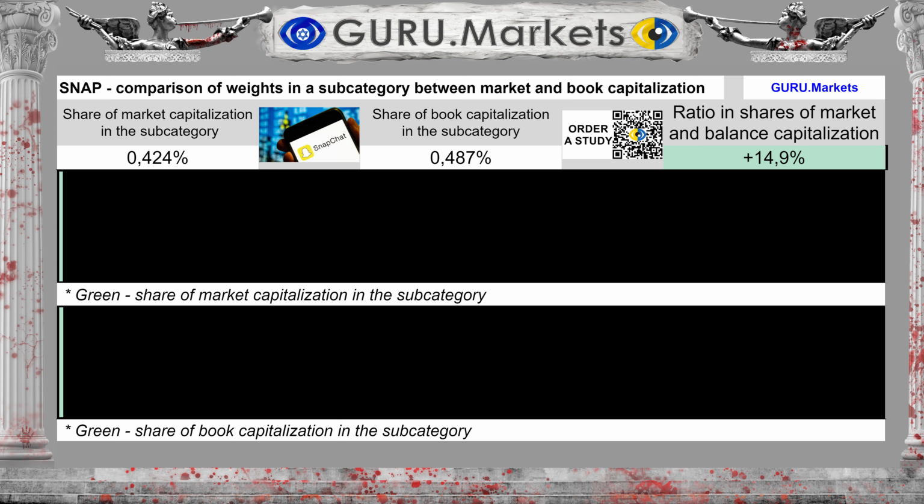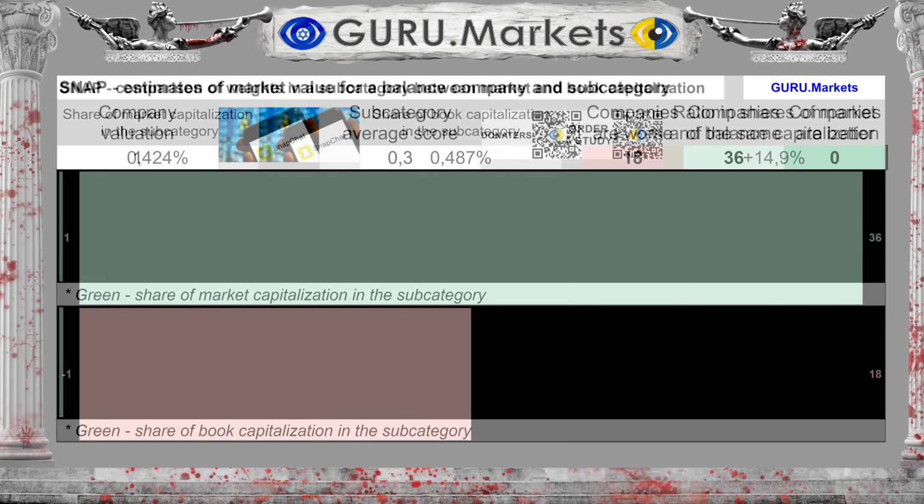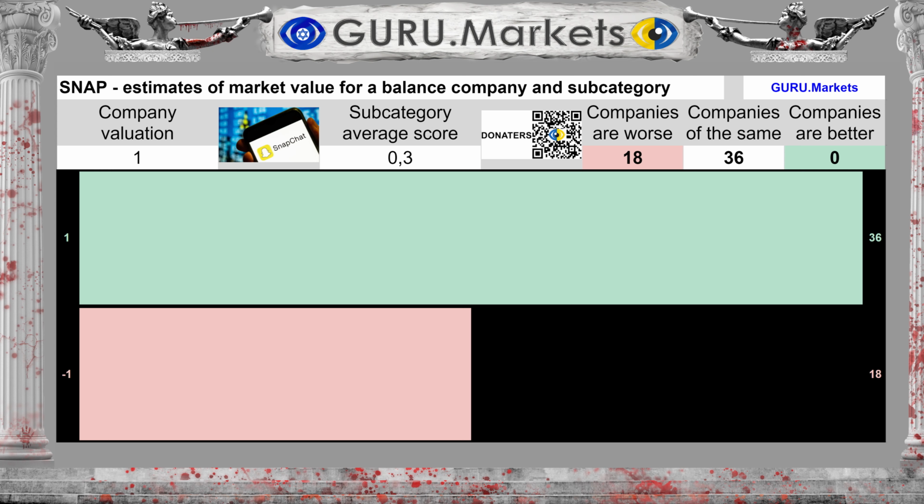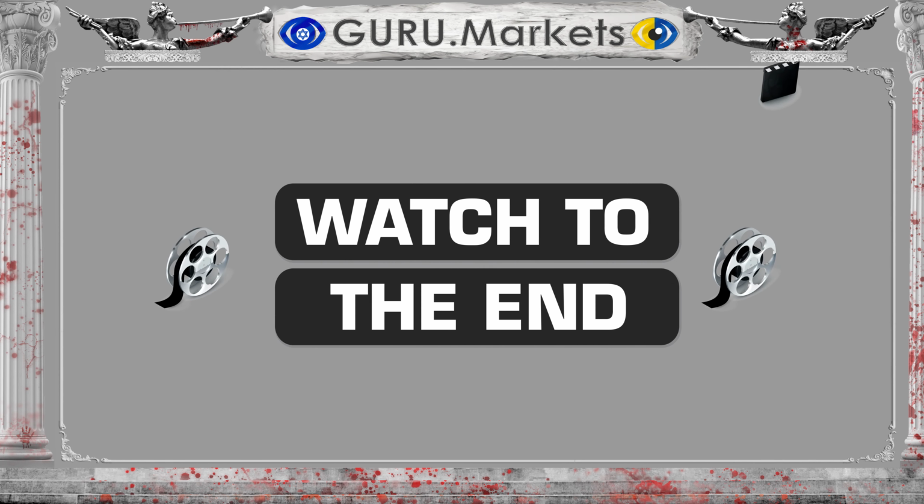The share Snap Incorporated occupies in the subcategory when assessing market value is 0.424%. The book value share is 0.487%, which is 15% more than the market capitalization share. Assessment of the company's share of the market and book value of the subcategory: Good, 1 point. The final company assessment for Snap Incorporated will be presented at the end of the video.